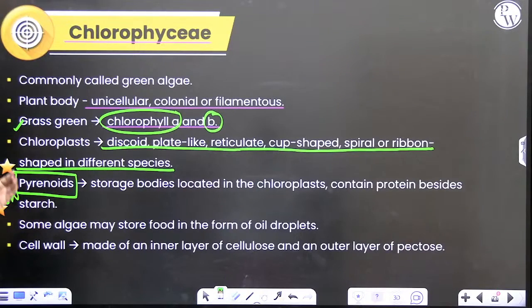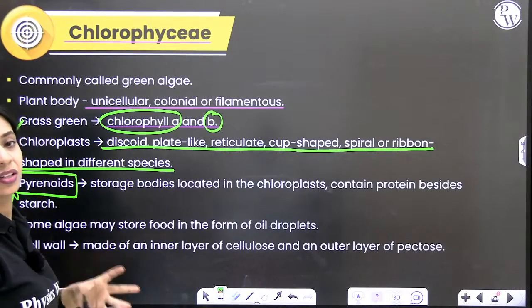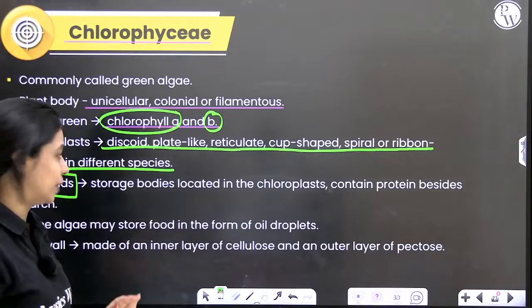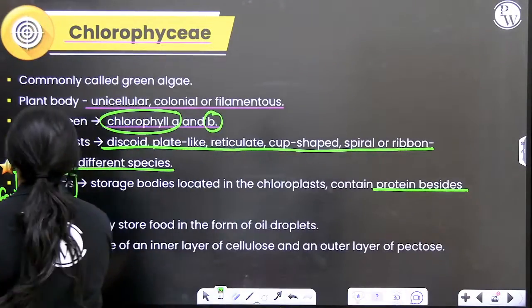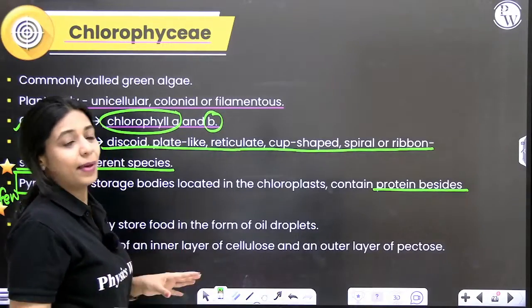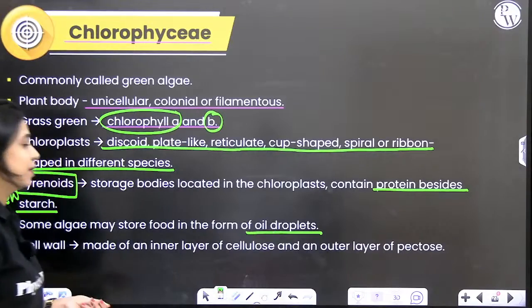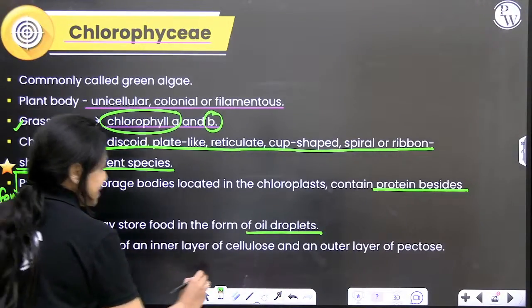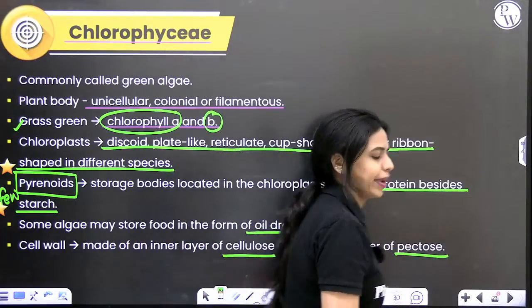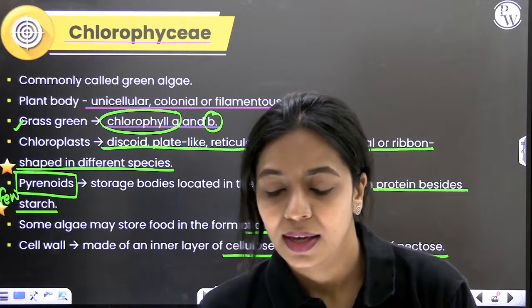Pyrenoids are found within the chloroplast only in some green algae. What are these pyrenoids? They store certain things. What do they store? They store proteins and they also store starch. There are some algae in which the reserve food is in the form of oil droplets. Over here, the cell wall, like most other plants, is made up of cellulose and pectin. Pectose is written in your textbooks, but you can write cellulose and pectin.